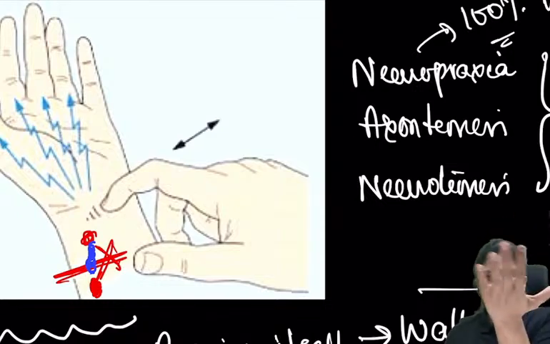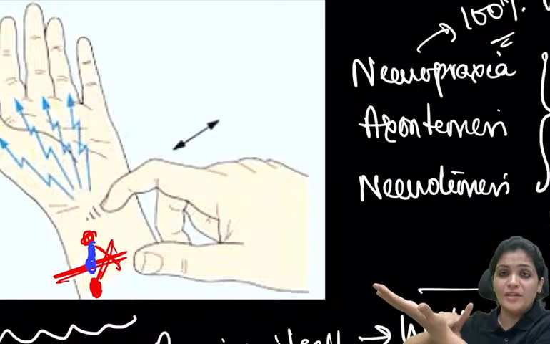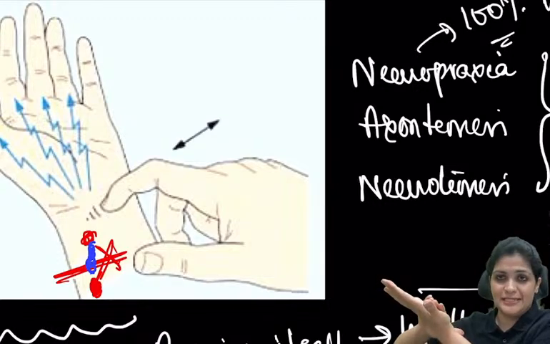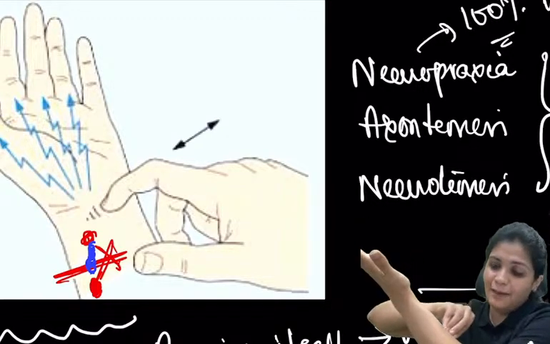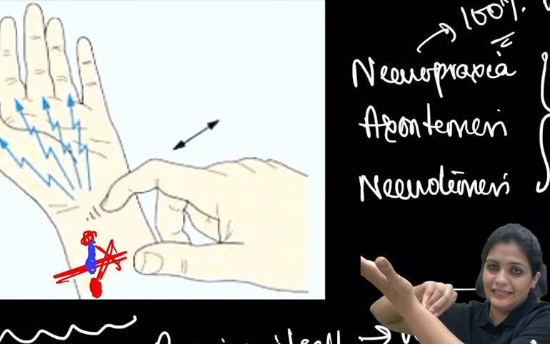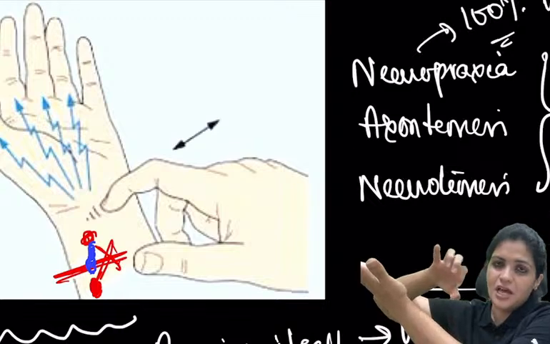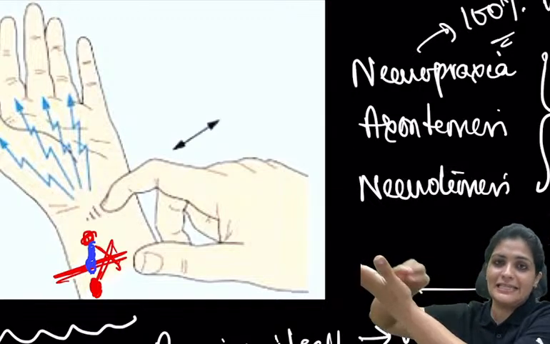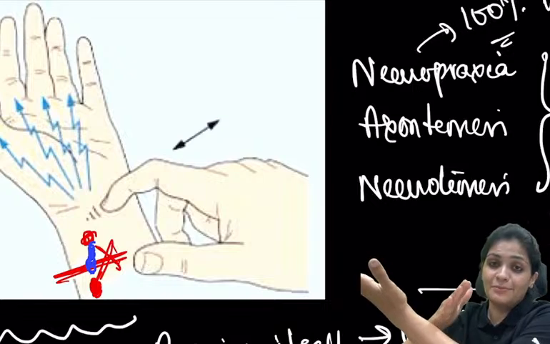Now you place the patient's hand like this, and as I've told you, the nerve always grows from proximal to distal like this. Now you have to identify whether it is recovering or not. So how do you test? If there is damage here, the nerve will progress like this. So you will do the Tinel sign from distal to proximal. If you feel a tingling sensation by tapping here like this, that means the progression has reached this point.